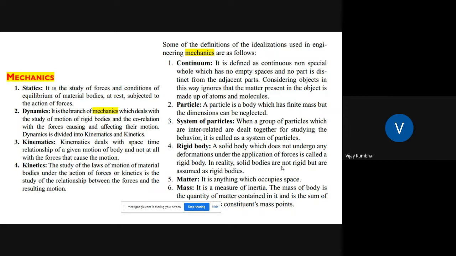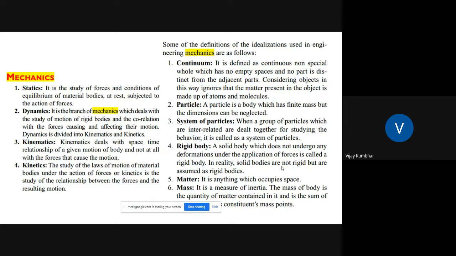First is a continuum. It can be defined as a whole which has no empty space and no part is distinct from the adjacent part. Considering an object in this way ignores that the matter present in the object is made up of atoms and molecules. After that, a particle is a body which has a finite mass, but whose dimensions can be neglected.